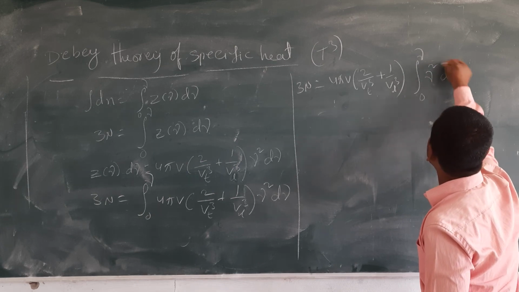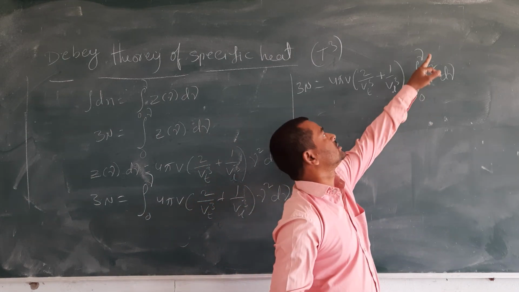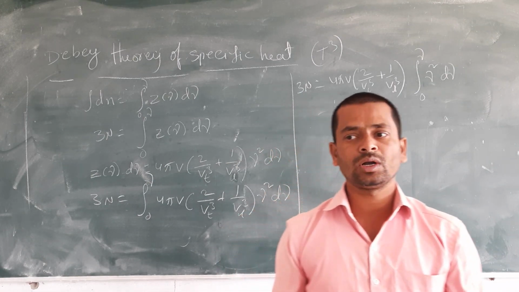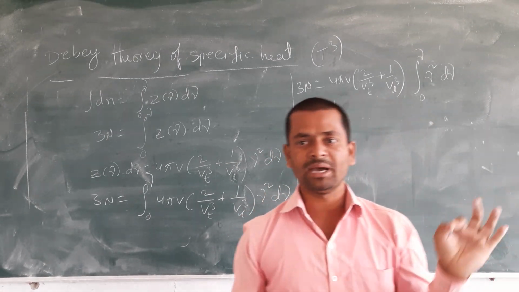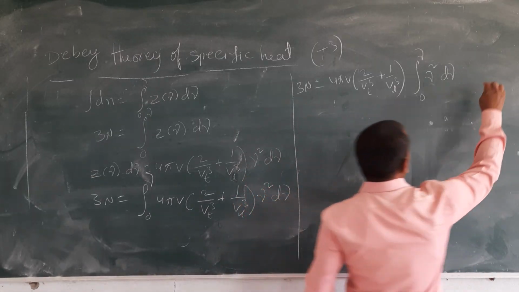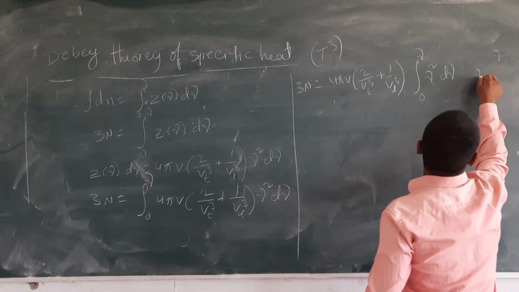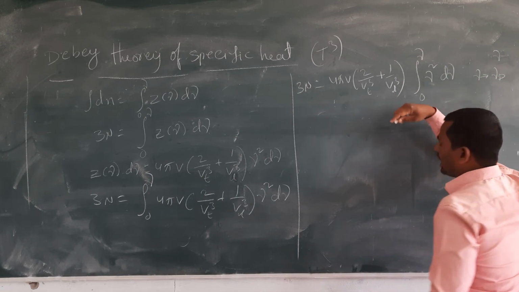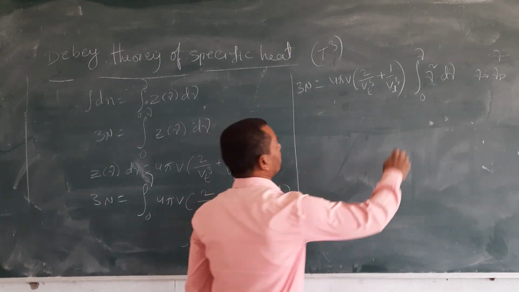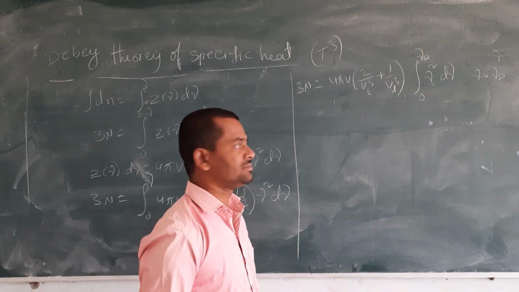Let this be the minimum frequency and this be the maximum frequency. The maximum frequency is also called the Debye frequency, and it can be denoted as nu d, where d indicates Debye. So I am simply changing the limit to the maximum frequency.